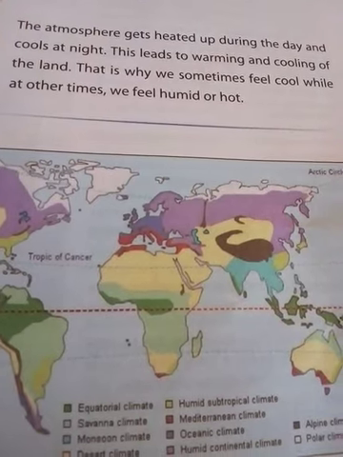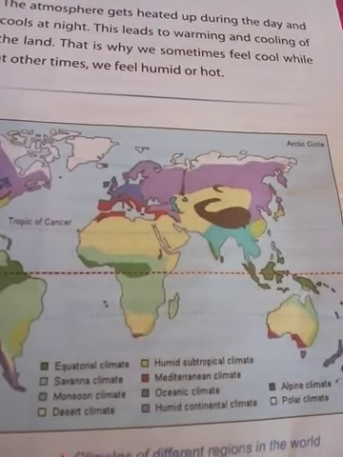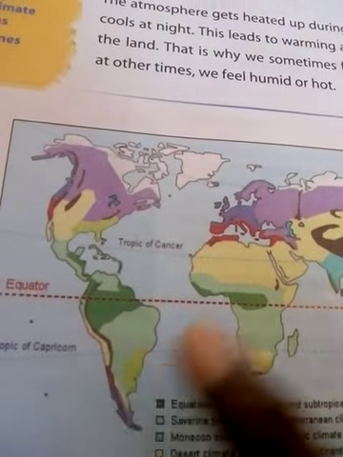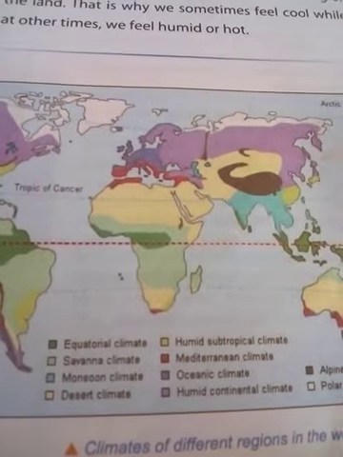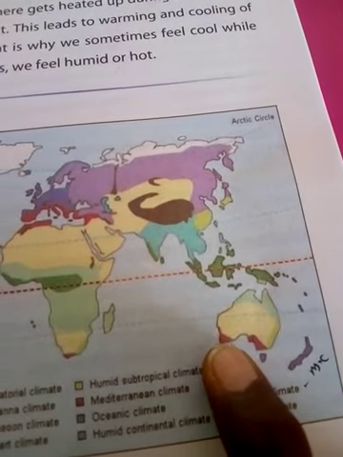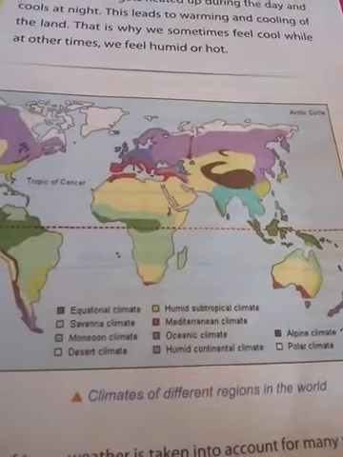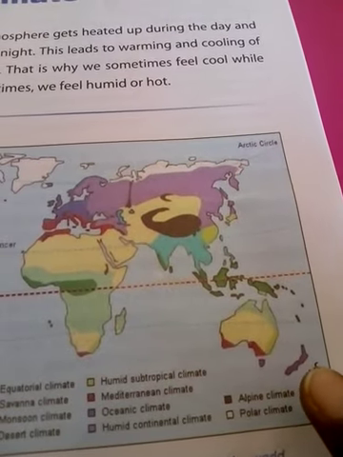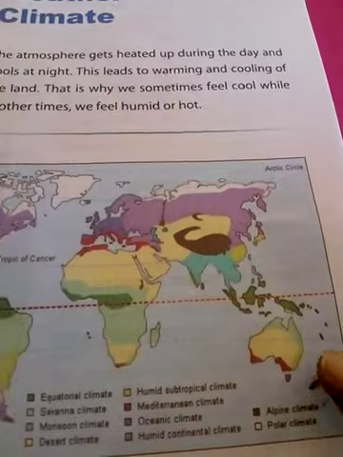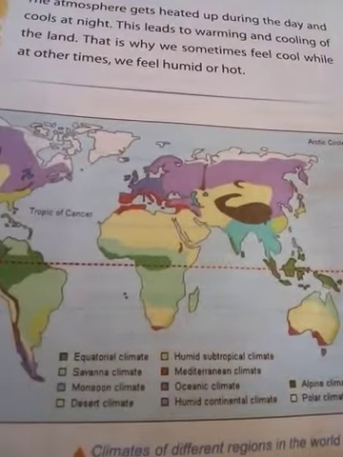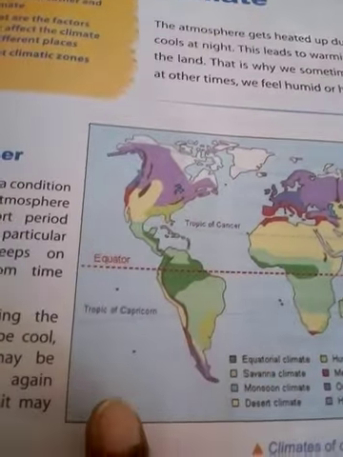the upper part of Europe. Humid subtropical climate, this is the midpoint of South America. This is the landing point of South America. Then the Mediterranean climate, this is the midpoint of Australia, the tip point of Australia. And oceanic climate, this is the highland. Oceanic climate, Andaman Nicobar, Maldives, and so on. Now the humid continental climate, the end curve of South America,